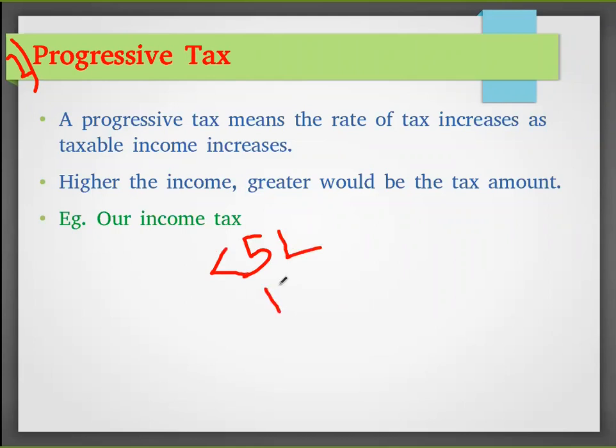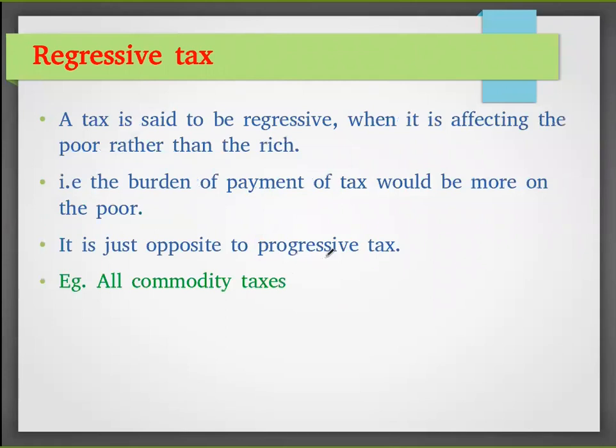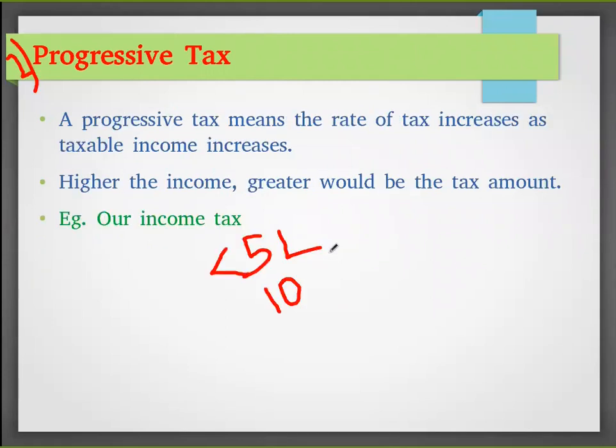When he is earning up to 10 to 15 lakhs, he has to pay 10 percentage. When he is earning more than that, he has to pay more, 25 percentage or 30 percentage, up to the maximum. So the higher the income, the greater the tax amount. So it is our income tax system.